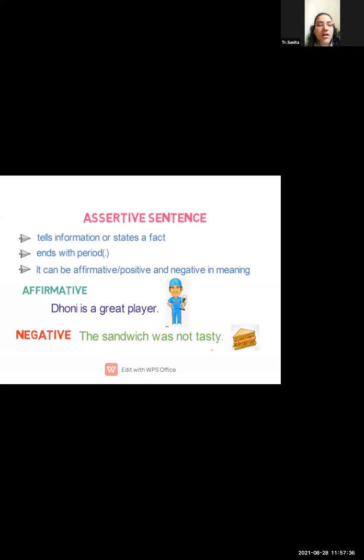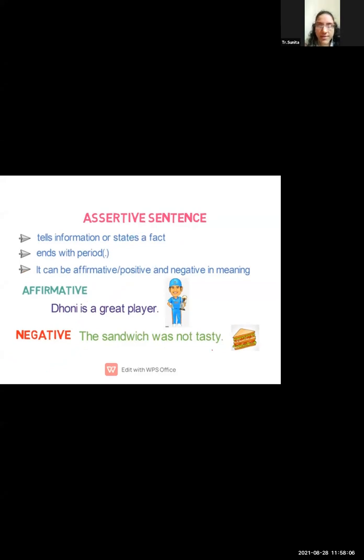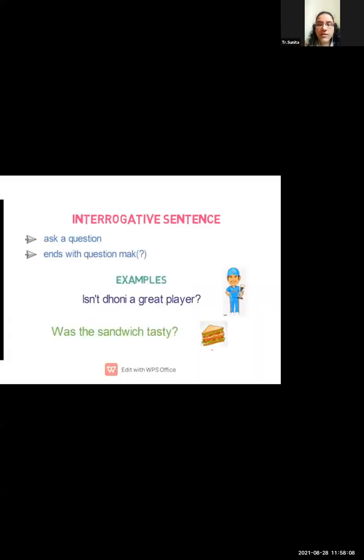Then comes a negative sentence. The sandwich was not tasty. In the sentence you will find one negative word, that is not. So that's the reason this sentence comes under the negative sentence. But here again I want to repeat, students, that affirmative and negative both come under the assertive sentences. Remember this thing.